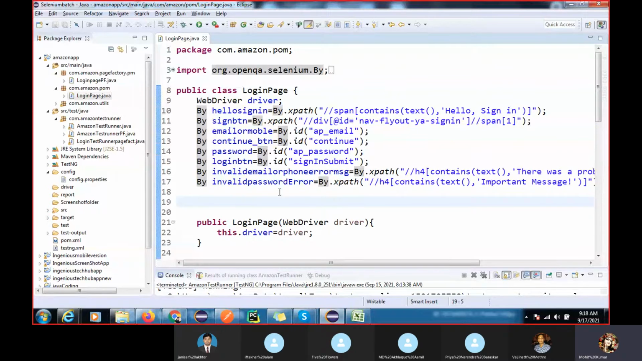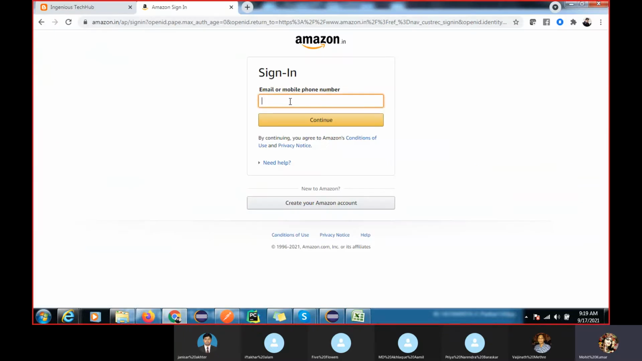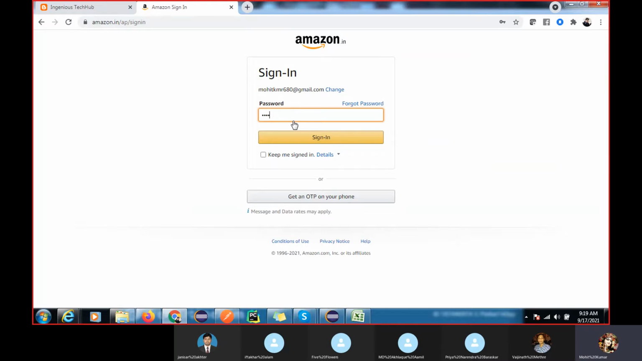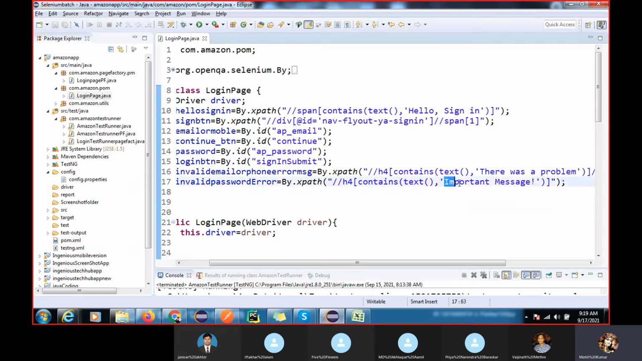Here actually we are not going to enter a valid email ID and password. If you enter an invalid email ID and password, let me show you. So this is my password, I am entering it invalid. This is the message I have to validate. Important message. So this thing you have to validate. Here all the elements we have found, you can see.